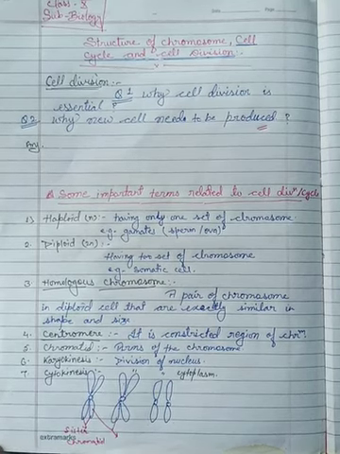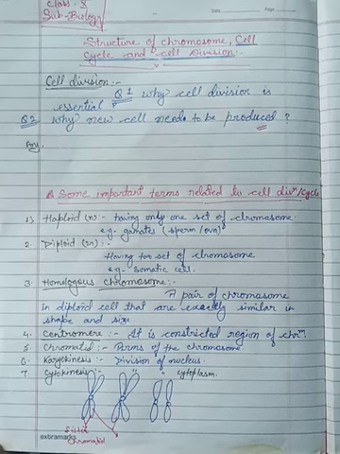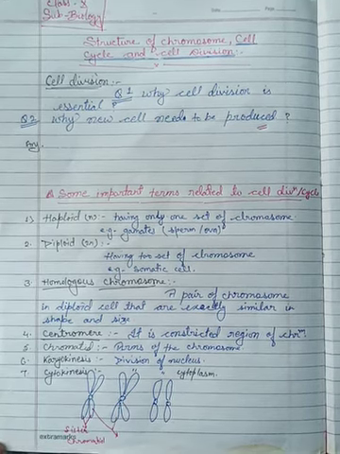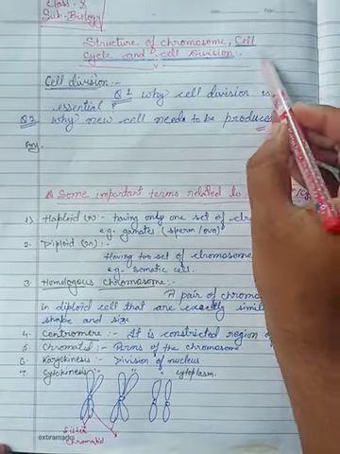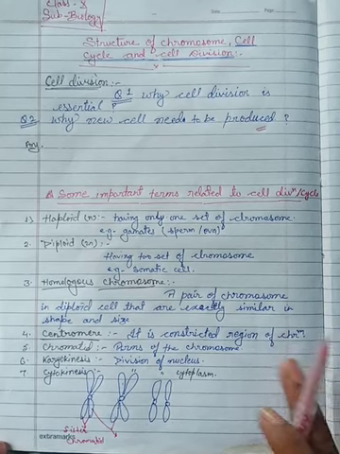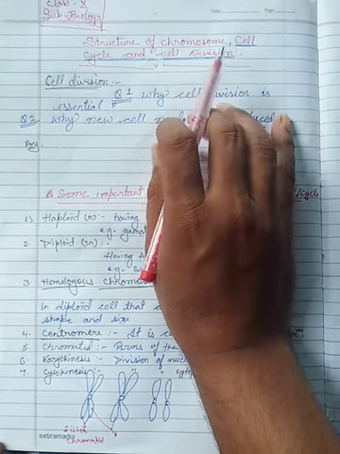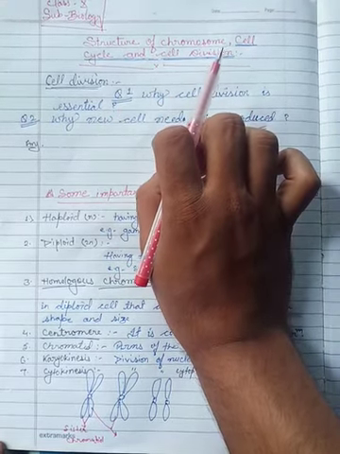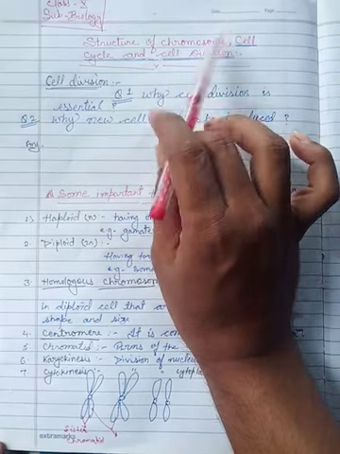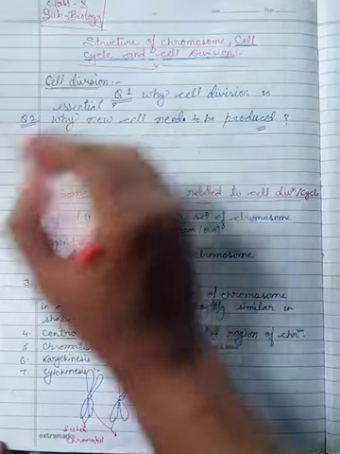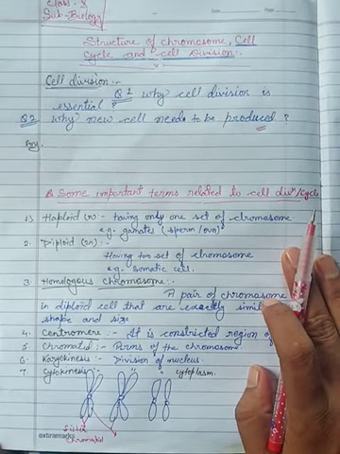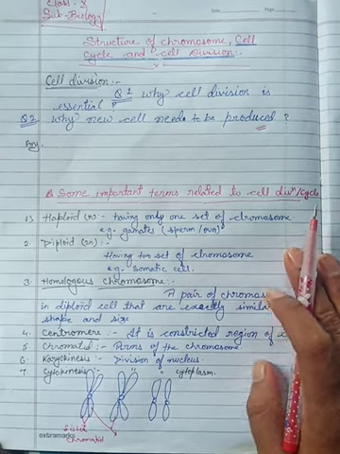The topic is structure of chromosome, cell cycle and cell division. We will discuss only cell cycle and cell division in this lecture because the structure of chromosome is part of genetics. So we will discuss it in genetics because, as we know, chromosome and chromosomal structure is a component of genetics. That's why we will discuss it in a genetics chapter.